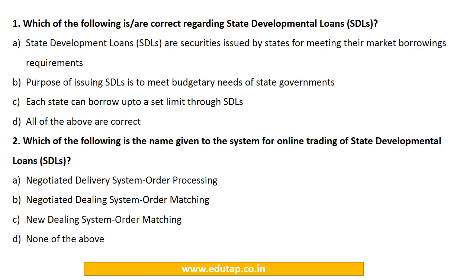Which of the following is correct regarding state developmental loans? Options are: state developmental loans are securities issued by the states for meeting their market borrowing requirements. Purpose of issuing state development loans is to meet budgetary needs of state governments. Each state can borrow up to a set limit through state development loans. So we have covered these state development loans, and all these statements are correct with regard to state development loans, and the answer to this would be option number D.